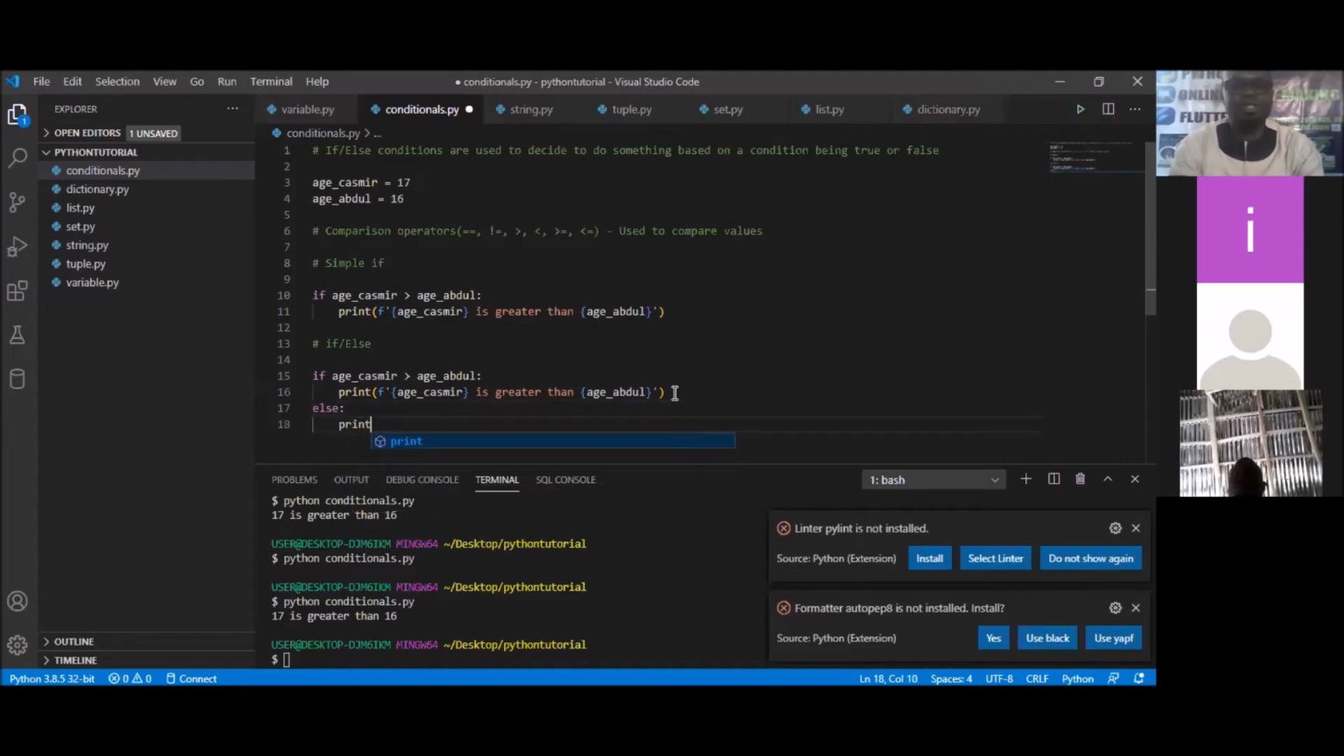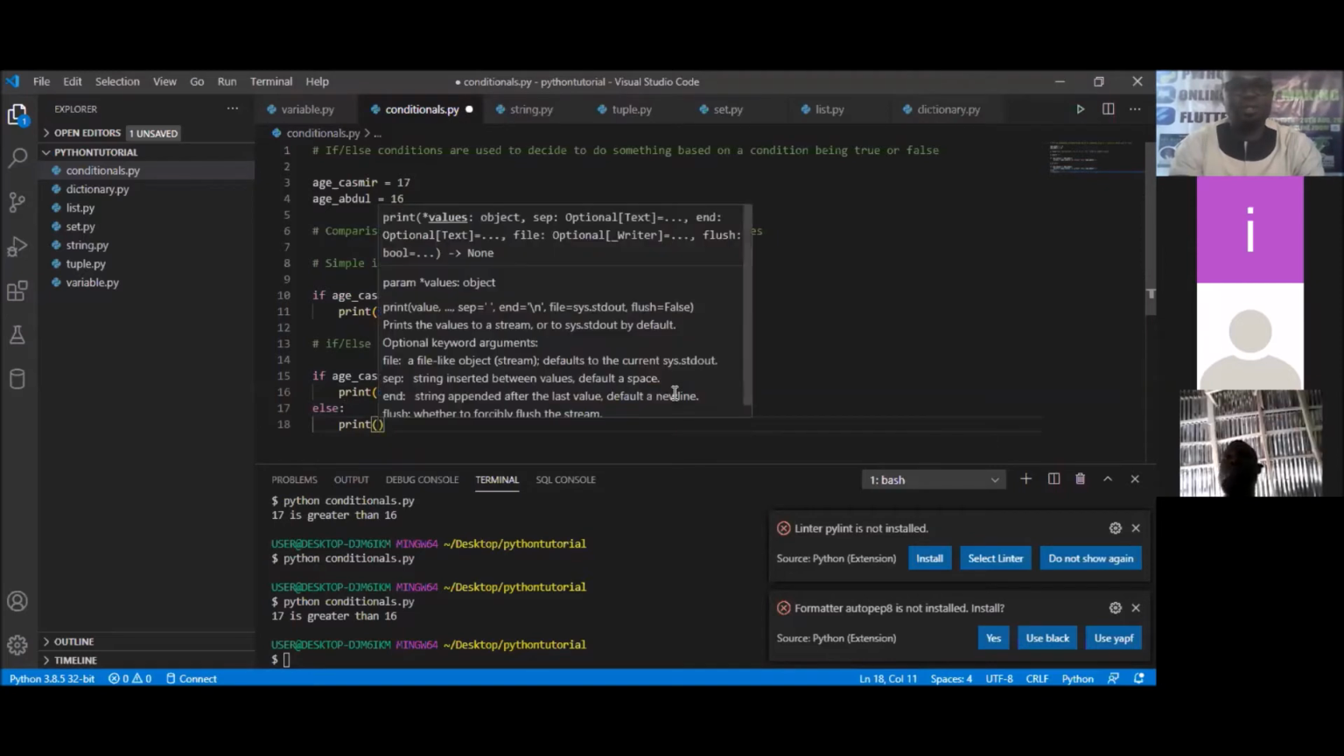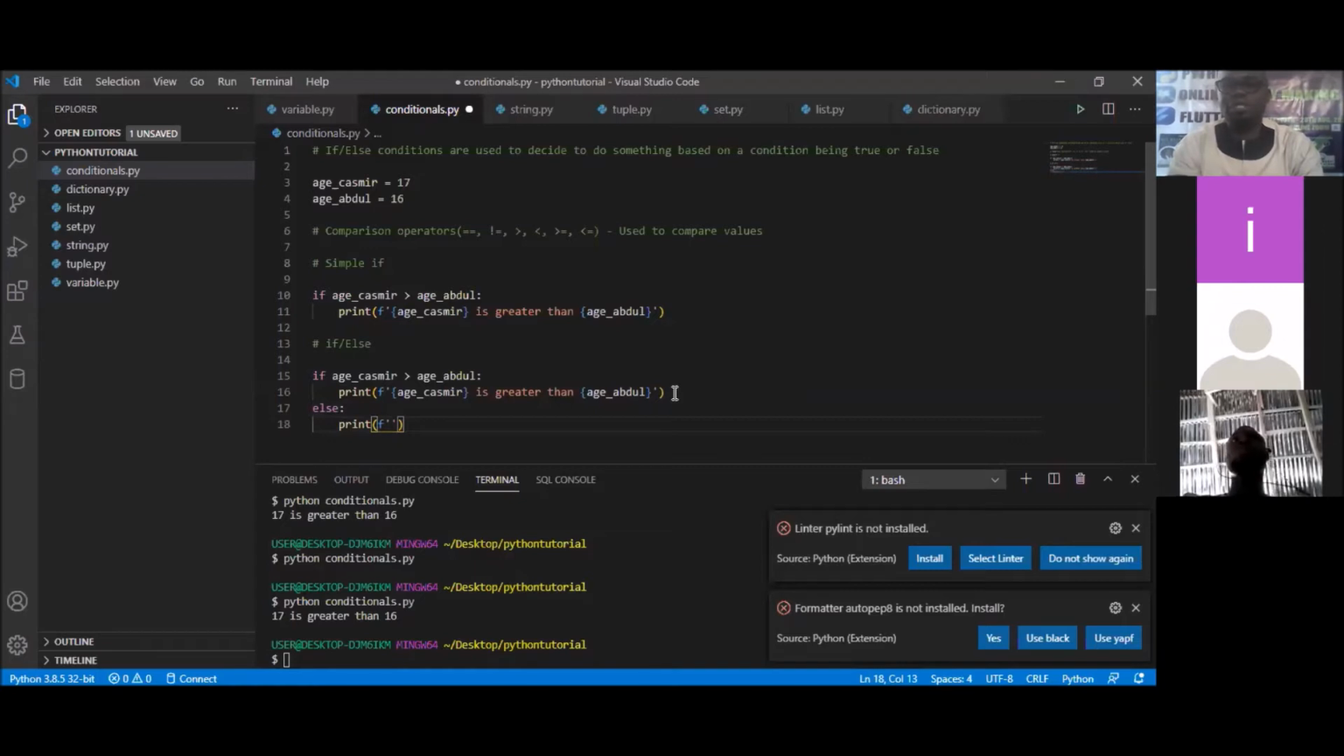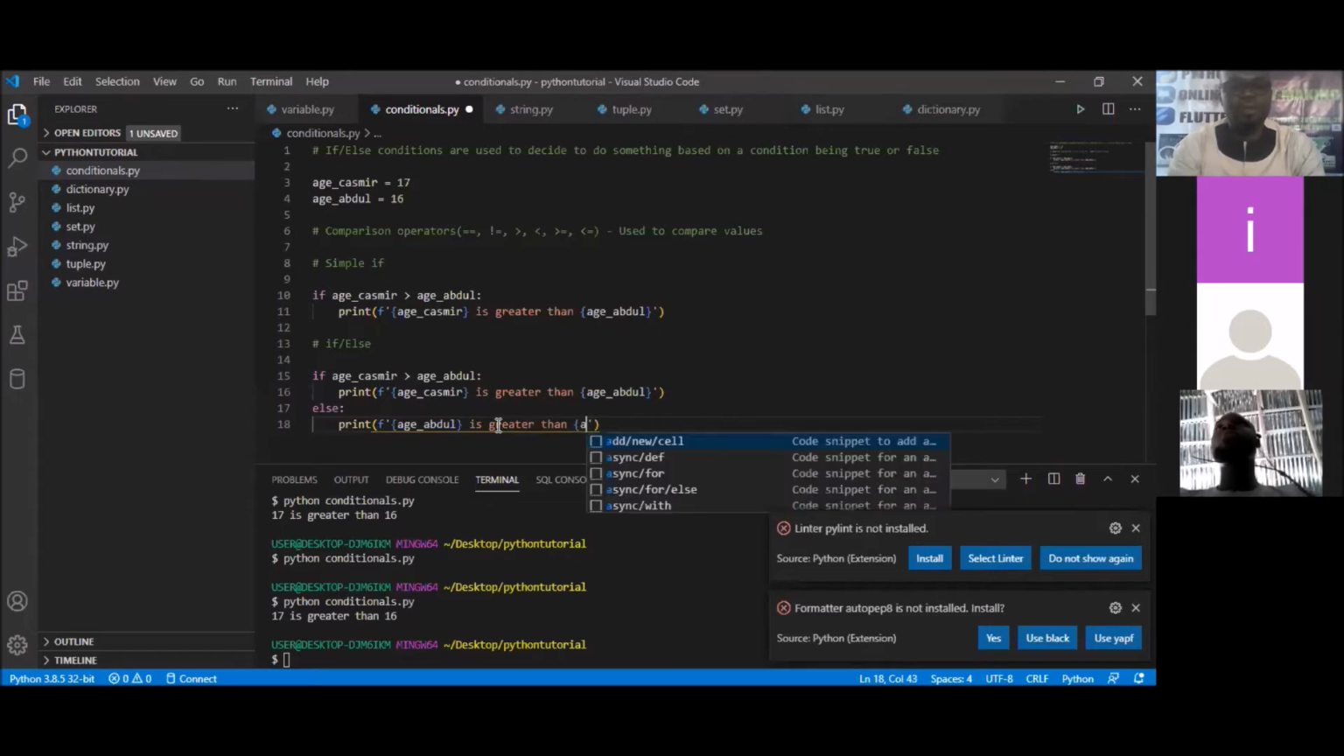So we simply say print, and we also use the F string formatting. It will now be the reverse. We can now say that the age of Abdul this time around is greater than the age of Kashmir.